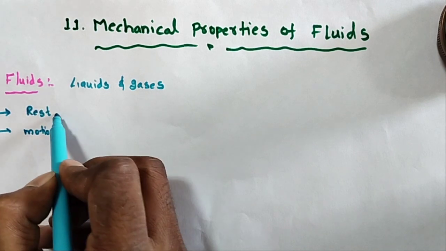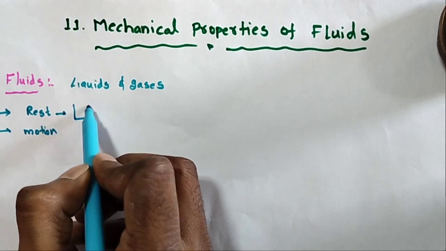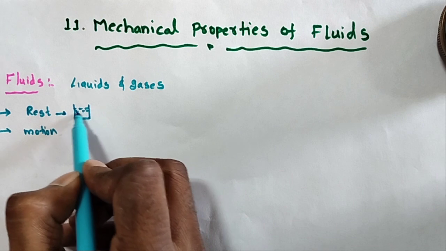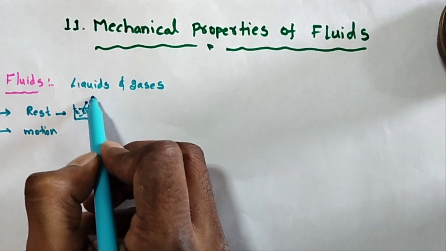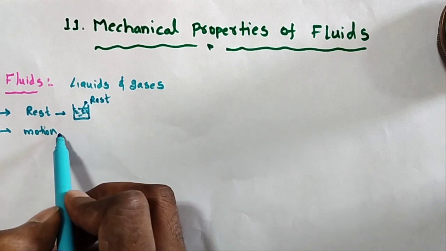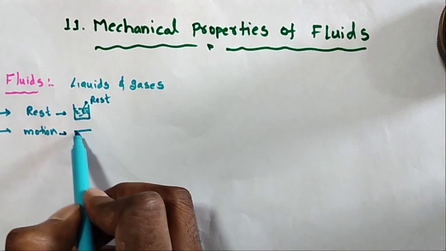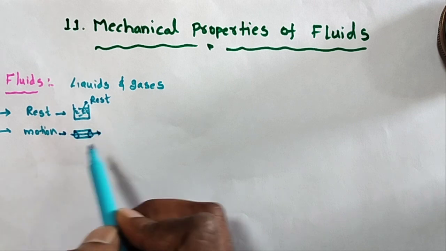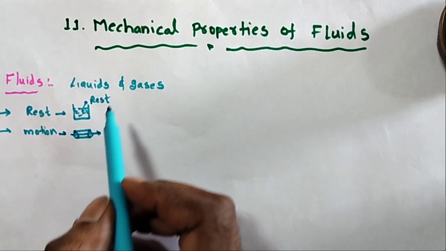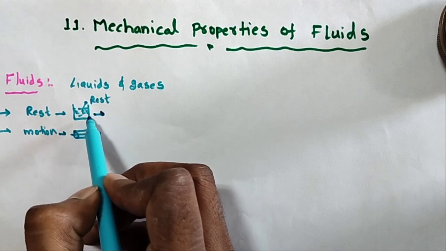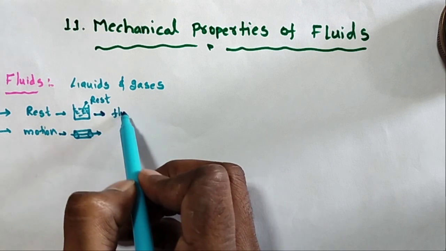For example, let us take one bucket or container. The container has water. Suppose the water is in a rest position. And what is the meaning of motion? Let us take one pipe. Inside the pipe the water is flowing. This is motion. The branch of fluid mechanics that deals with fluid at rest